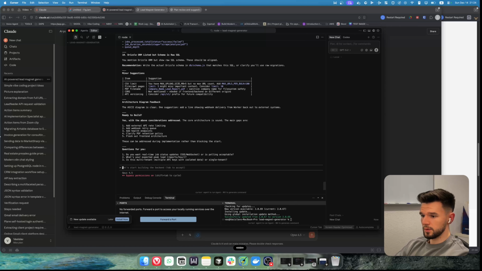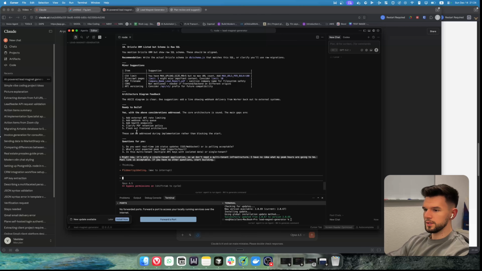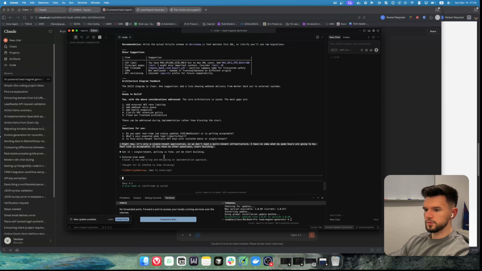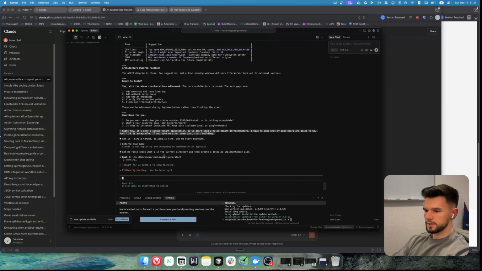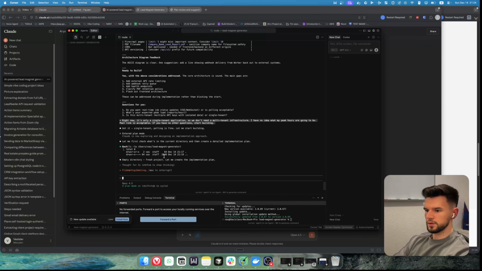Polling is acceptable. And then we're gonna say, if you have no other questions, start building. As you can see, I'm not really using some super in-depth prompting. I'm just trying to basically make conversation and come up with a good enough infrastructure for the start so we can check and validate the MVP.